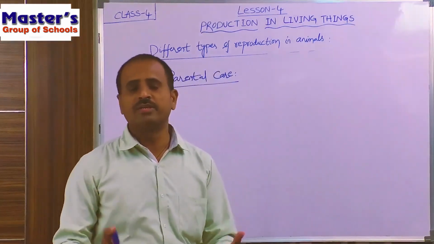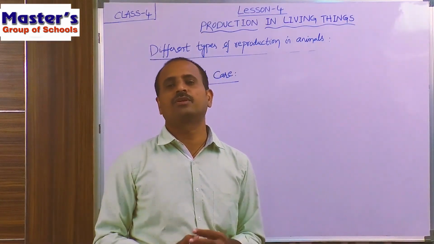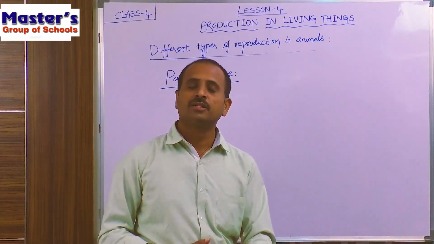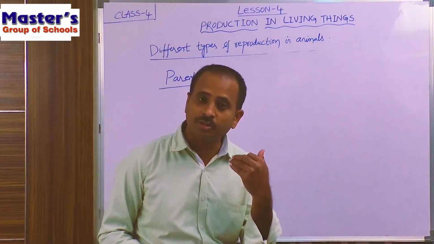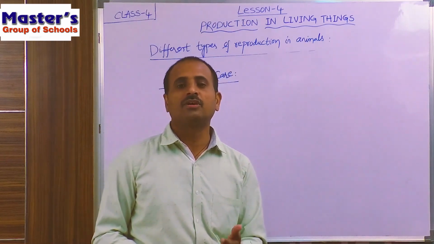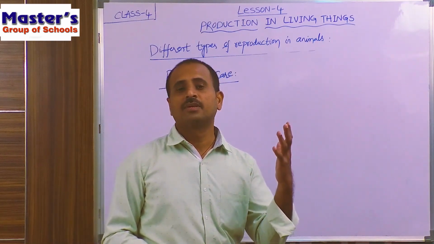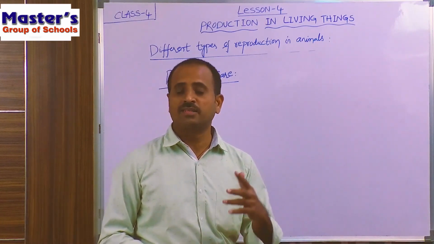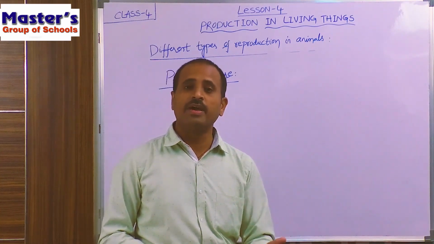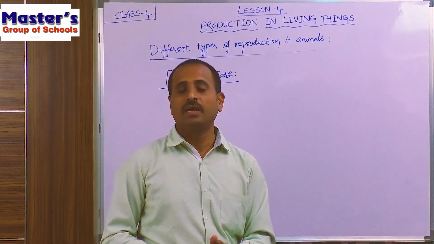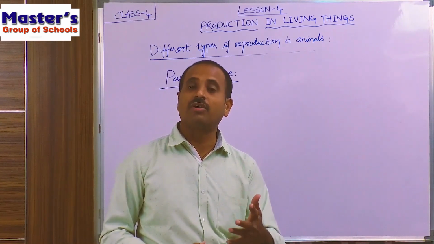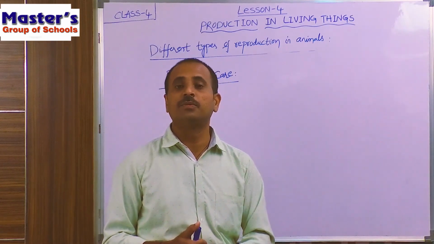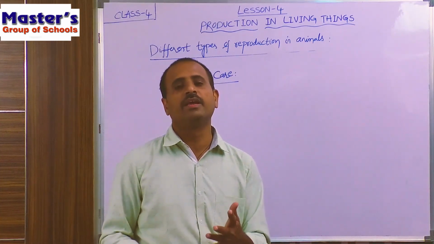Children, up to now we have discussed the different types of reproduction. There are two types of reproduction in animals. The first one is some animals directly give birth to new ones. Example, human beings, dogs, cats, cows, rats, etc. And the second type of reproduction is some animals lay eggs. Example, birds, fish, frog, reptiles. All these are examples for the animals which reproduce their young babies by laying eggs.